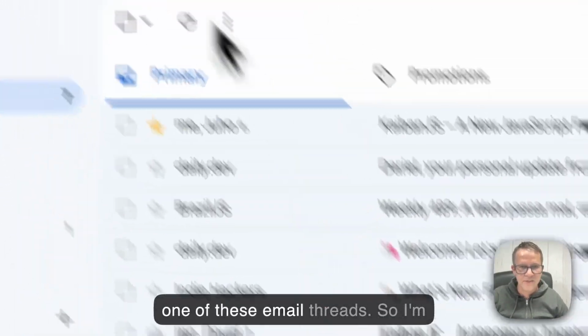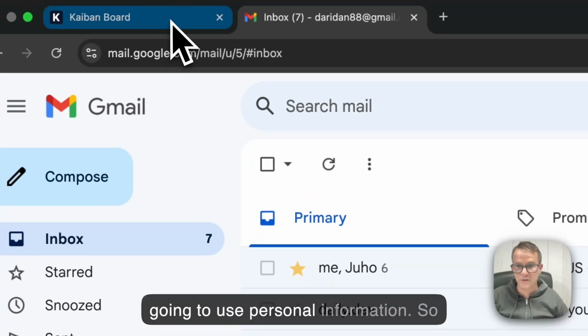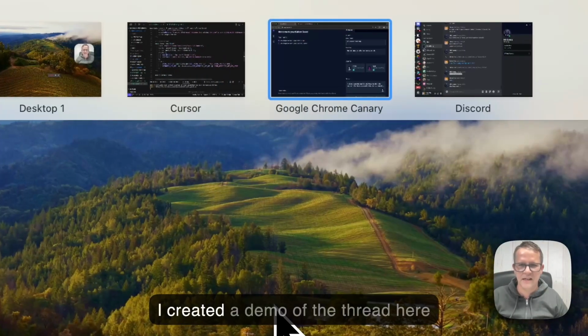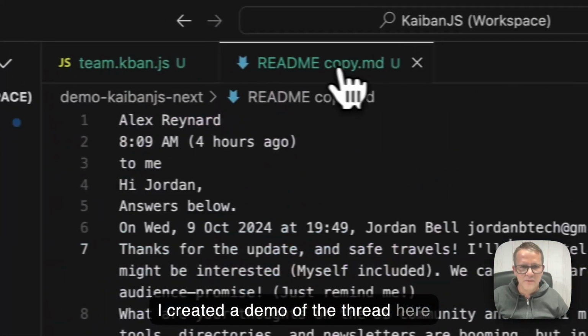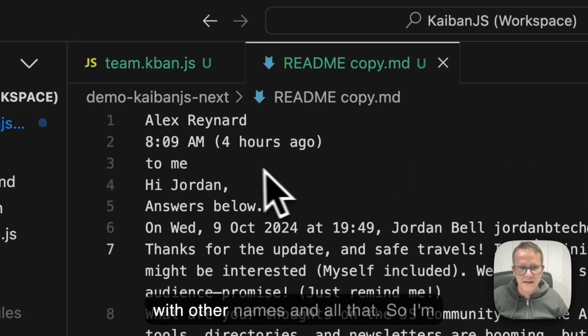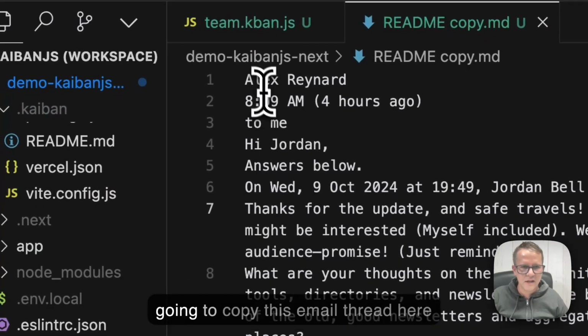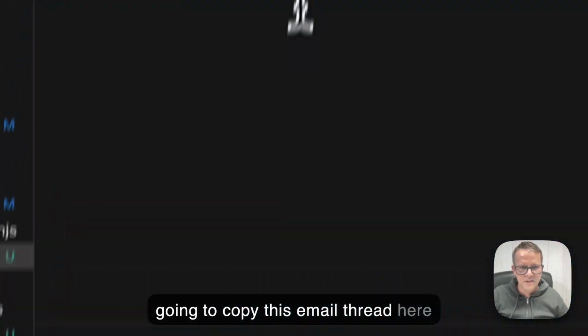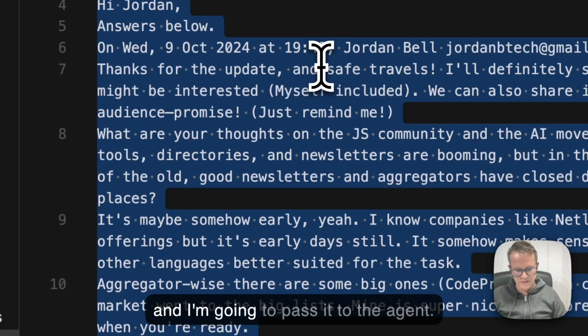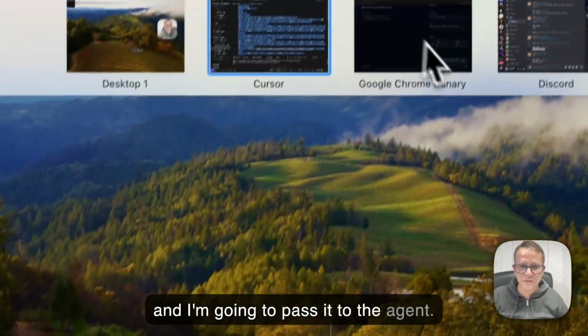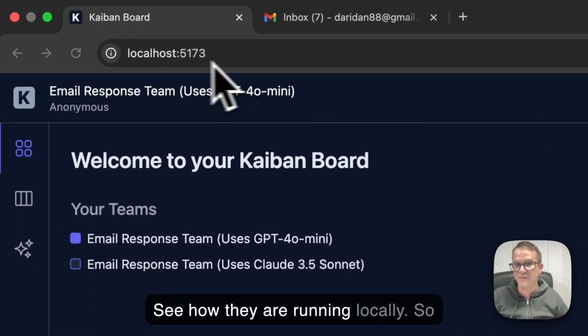So what I'm going to do is feed it one of these email threads. I don't want to use personal information, so I created a demo of the thread with other names and all that. I'm going to copy this email thread and pass it to the agents, and see how they are running locally.